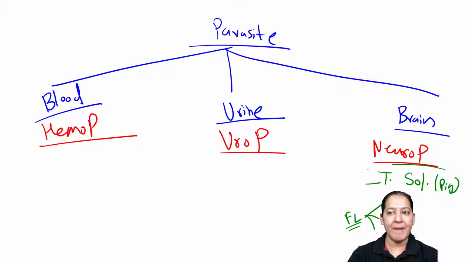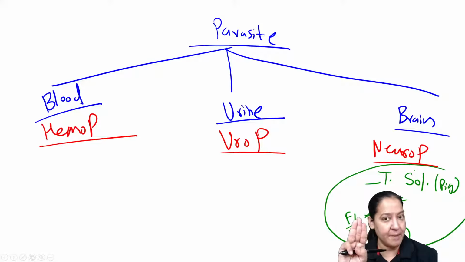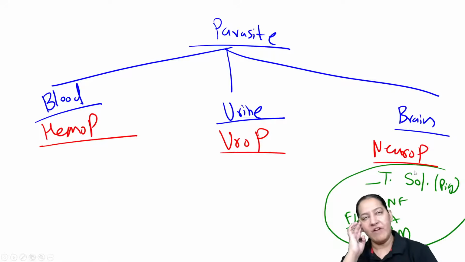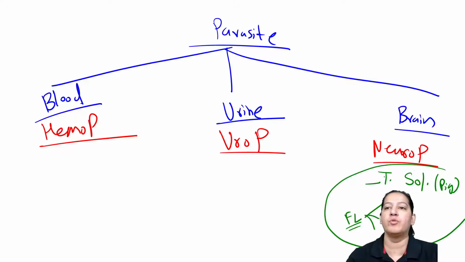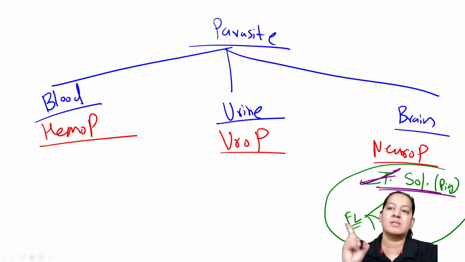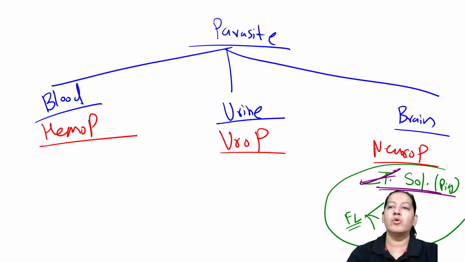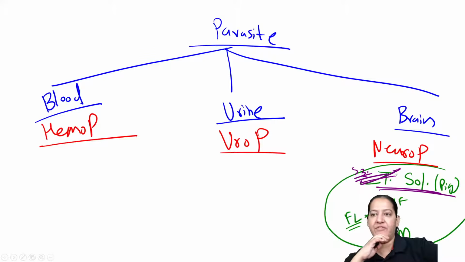So in total 4 parasites in the world enter the brain. 3 amoebas, the free living amoebas, enter the brain and cause encephalitis and meningitis, and 1 Taenia. Taenia solium causes neurocysticercosis. One more question is asked in your exam: tell me the most common brain infection by a parasite in humans. So the answer is this: among these, the most common is Taenia solium, that is neurocysticercosis, the most common neuro infection, brain infection in humans by parasites. And the most common symptom is seizures. Everyone give me a thumbs up.